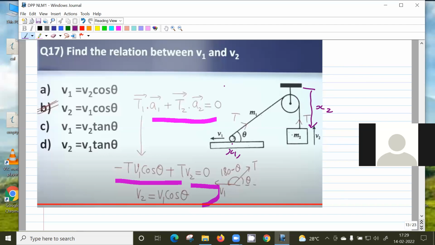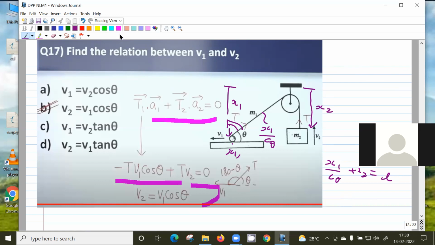This much is x1, and x1 is constant, it's not going to change. The angle is theta, so this will be 90 minus theta. So the length of the string is x1 by cos theta, so x1 by cos theta plus x2 equals the length of the string, which is constant.